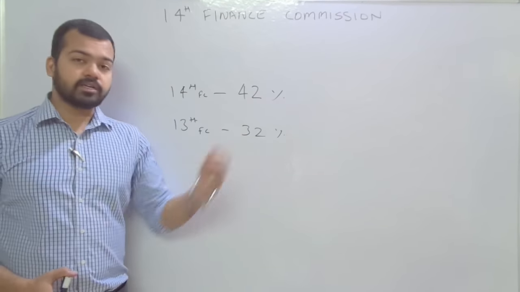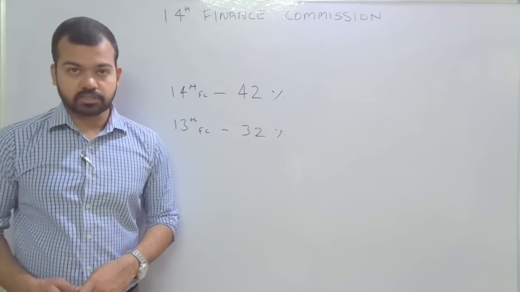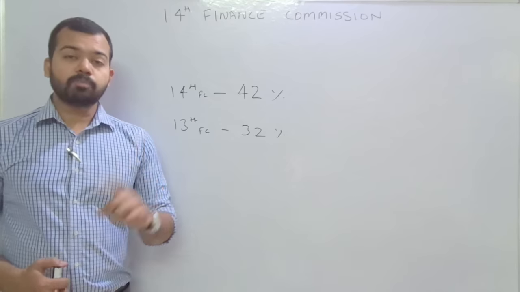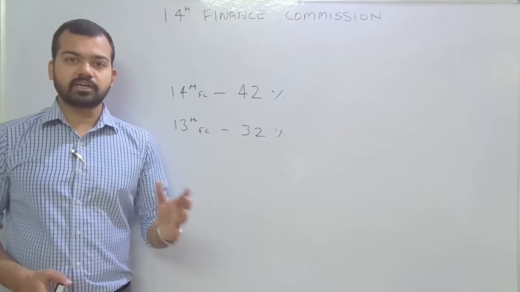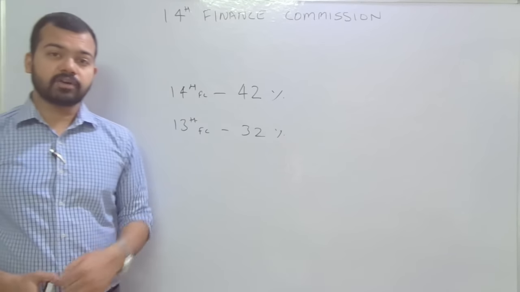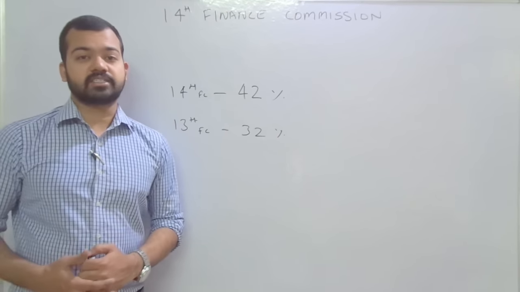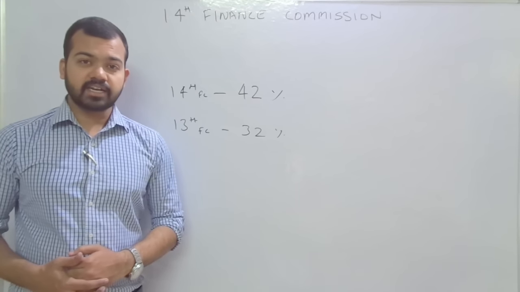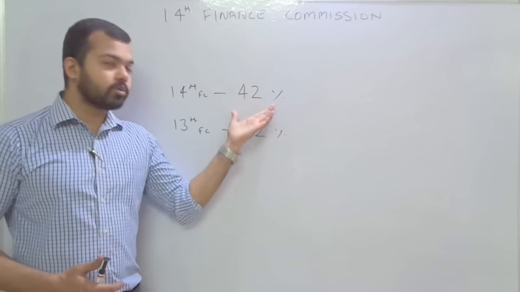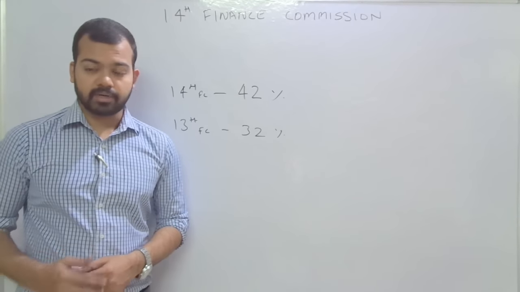The 10% was a huge jump, but the central government accepted all the recommendations because there is one compositional shift from grants to tax devolution. According to the 14th Finance Commission, the primary route should be the transfer of tax revenue, not grants. That is why they increased the proportion of devolution from the Union to the state governments.